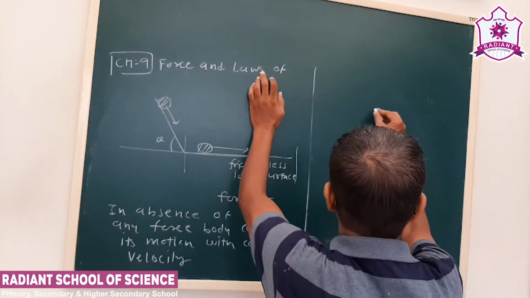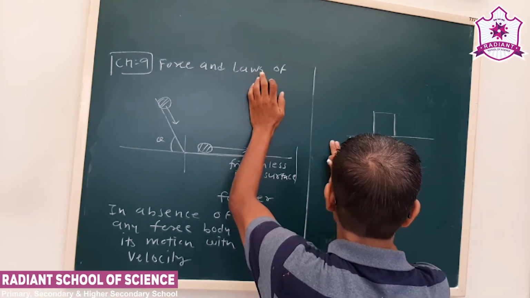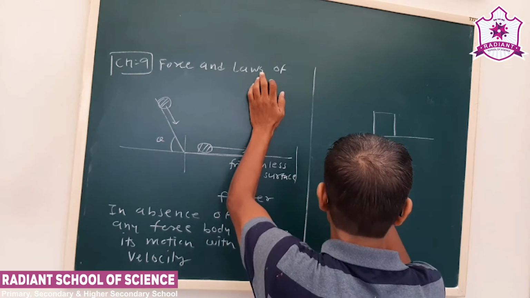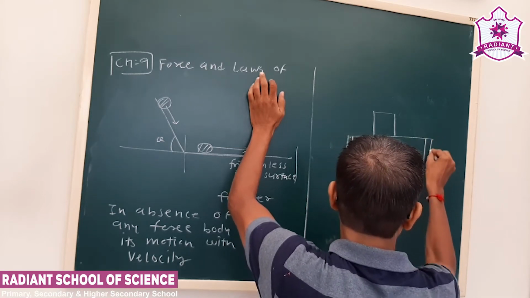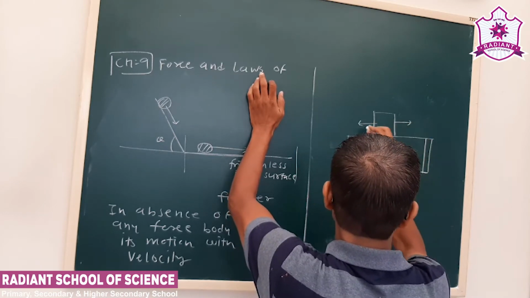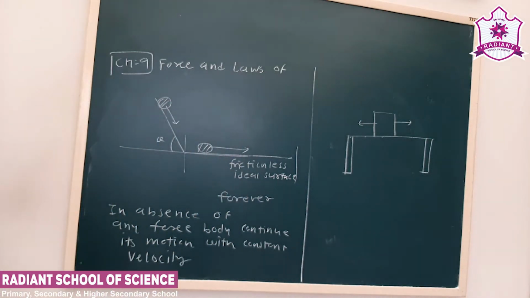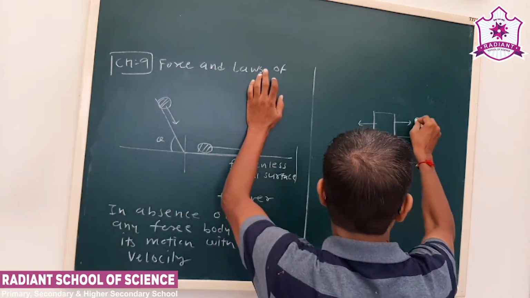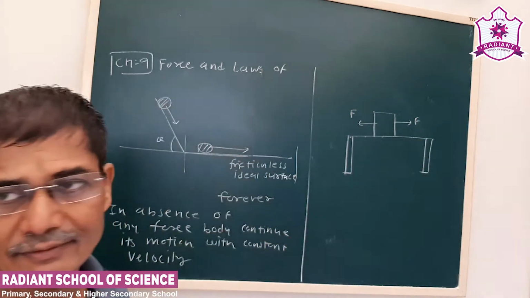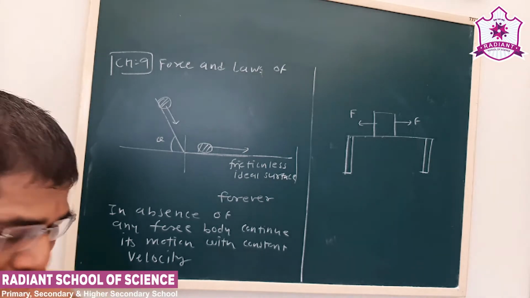But if I consider another situation, let us say a block is placed on a surface, and we apply the same pull on both sides, then also the body does not move. Then what we assume is that whatever force acts here, the same force acts here.